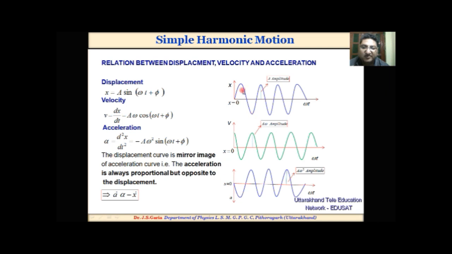Here we are looking at the displacement curve and the acceleration curve. We find that the displacement curve is a mirror image of the acceleration curve. That is, the acceleration is always proportional but opposite to the displacement. That is, a is directly proportional to minus x. This is the special feature of simple harmonic motion.